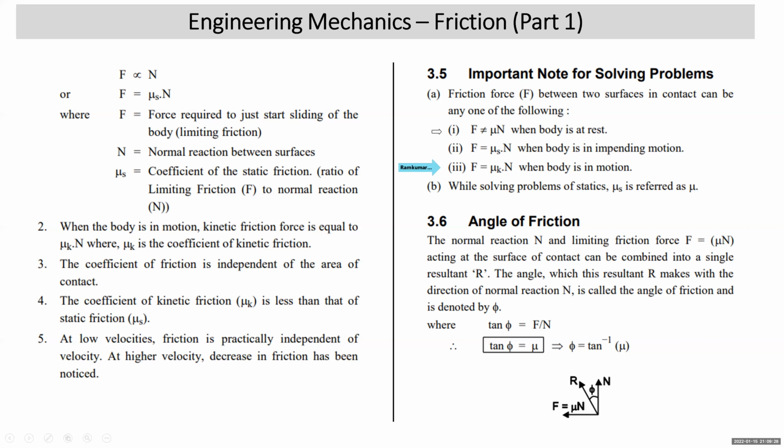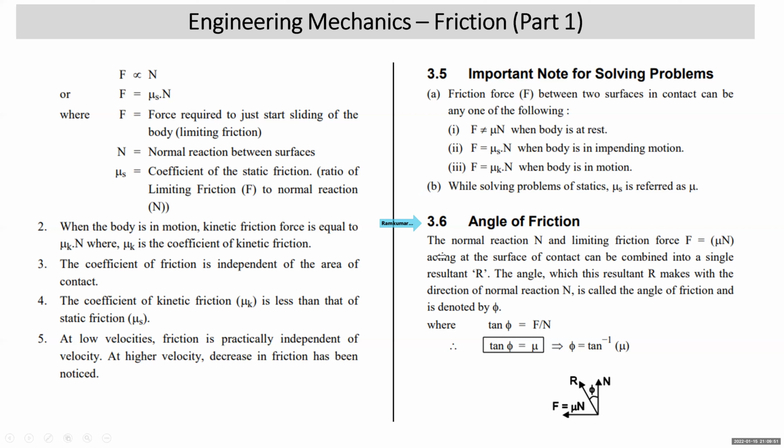So these 3 points, students, are very, very important for solving the problems of friction. In general, if you are solving the problem of statics and only mu is given, it is treated as mu s. When you are solving the problems of dynamics and only mu is given, that is treated as mu k. Next, another very important term. Now I'm coming to an important term from the examination point of view, angle of friction.